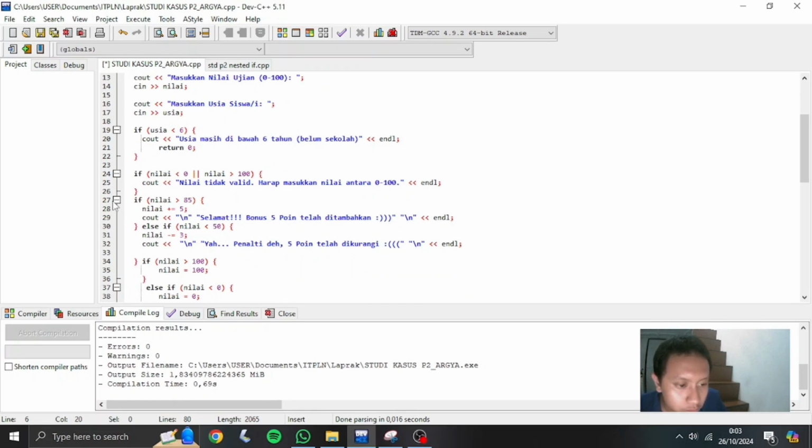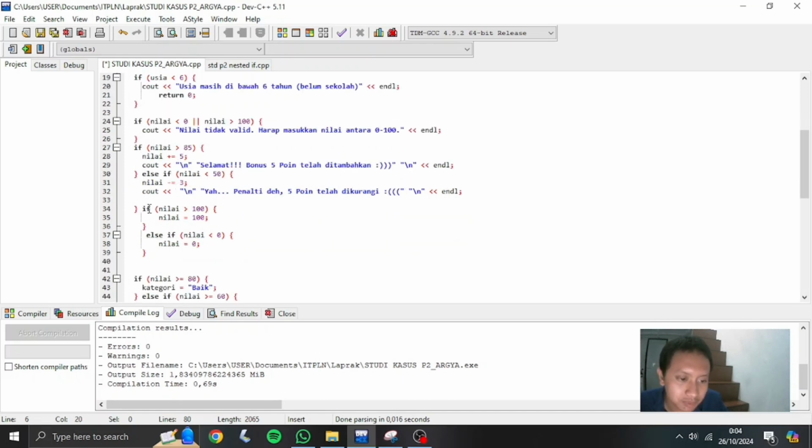And for lines 27 until 32, it's about the score adjustment. Here, if the score is greater than 85, a bonus of 5 points will be added, and the user will be notified by the cout. And if the score is less than 50, 3 points will be deducted, and the user will also be notified by the cout.